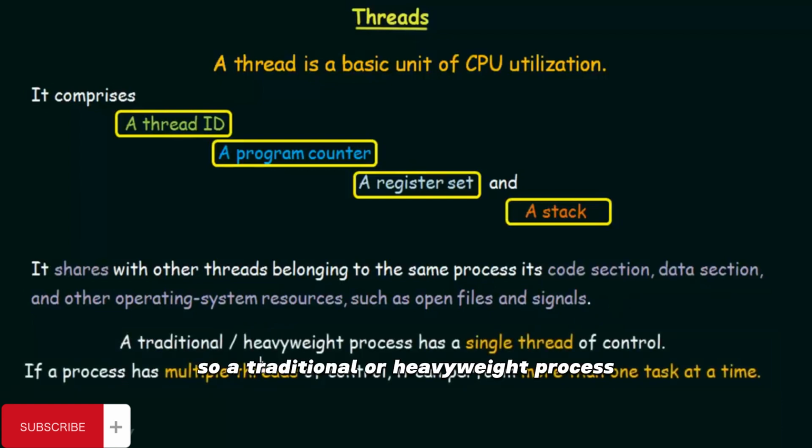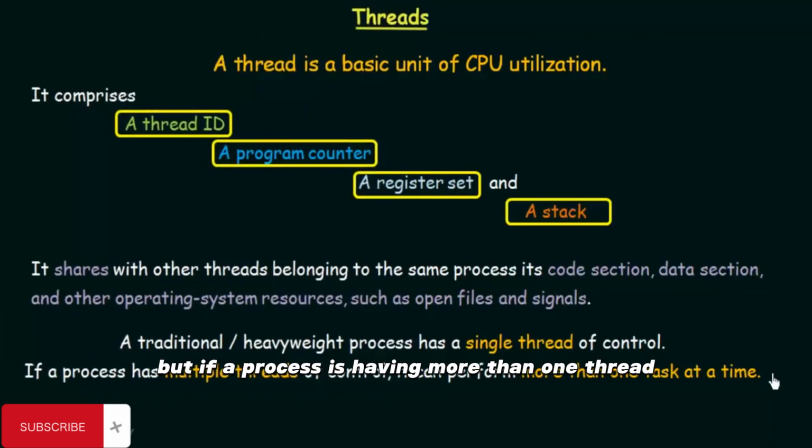So a traditional or heavyweight process has a single thread of control. But if a process has multiple threads of control, it can perform more than one task at a time. A traditional process, also known as a heavyweight process, has only a single thread of control. That means it can have only one thread. But this is not a very efficient system.